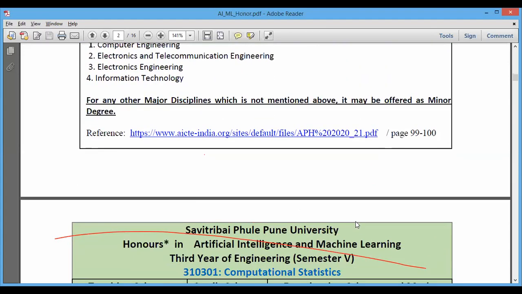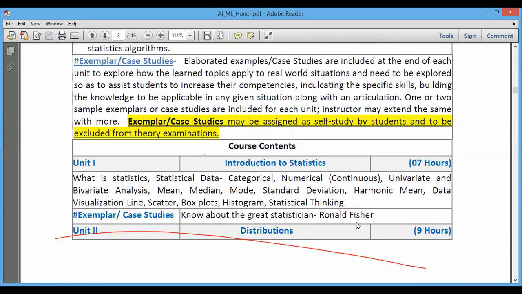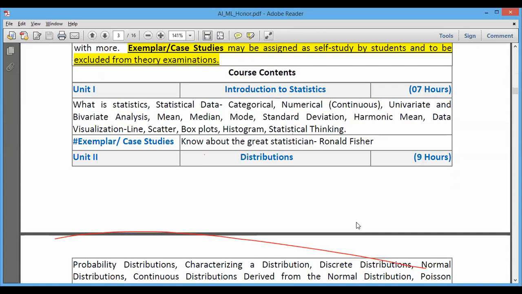See here, the syllabus is in front of us. Unit number 1 is Introduction to Statistics. Yes, we are going to start with this immediately. What is statistics? Statistical data, categorical, numerical, continuous, univariate and bivariate analysis, mean, median, mode, then geometric mean, harmonic mean.